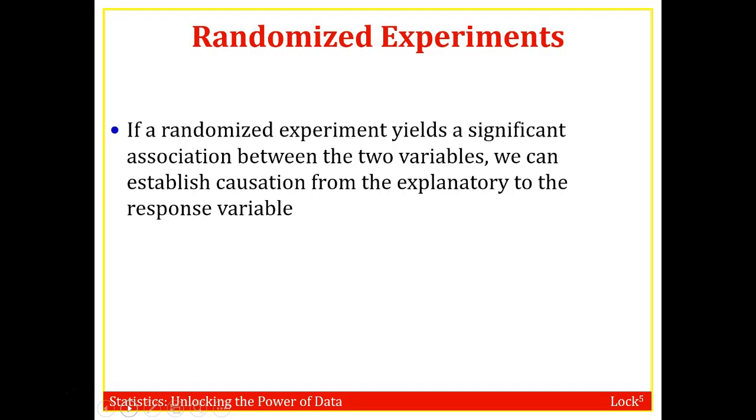If a randomized experiment yields a significant association between the two variables, we can say that causation exists. So association might not mean causation, but if you do a randomized experiment, you can get causation.